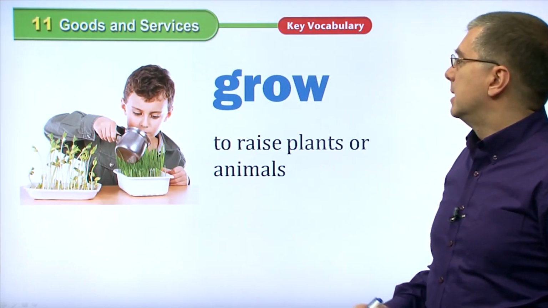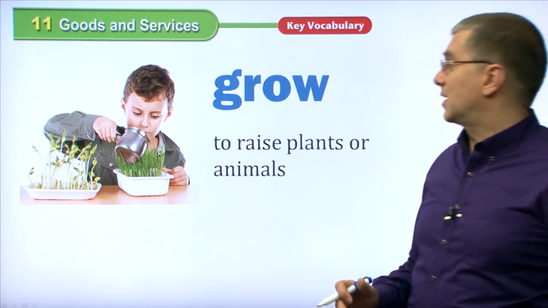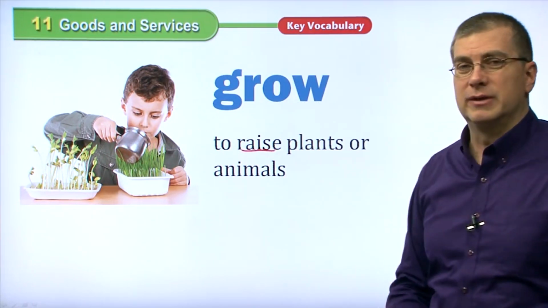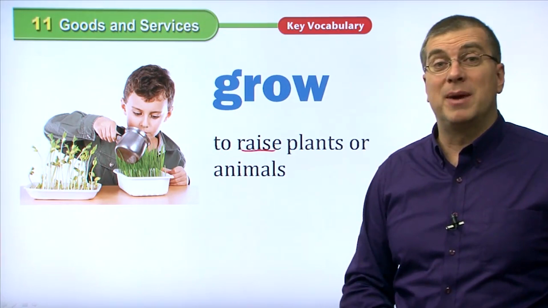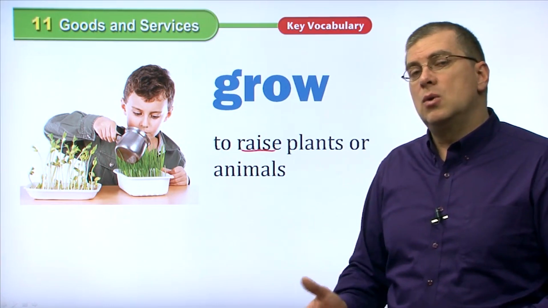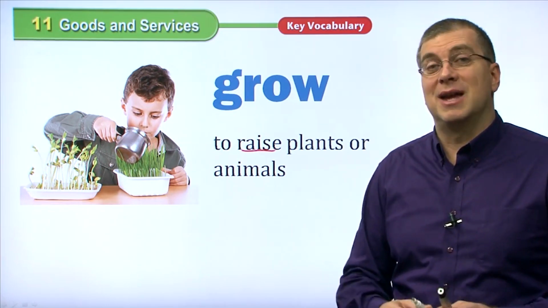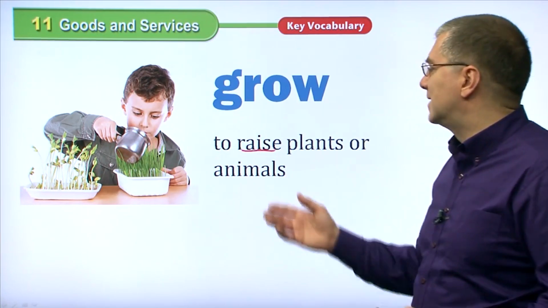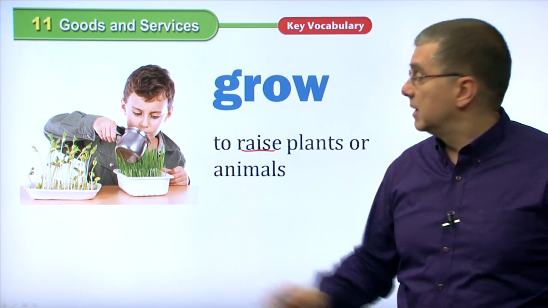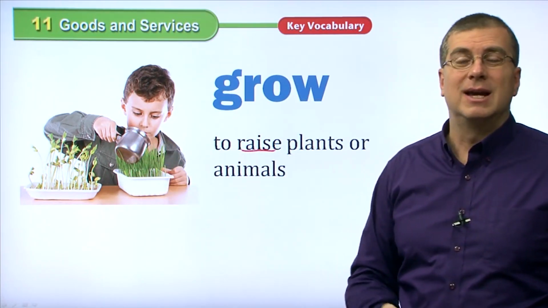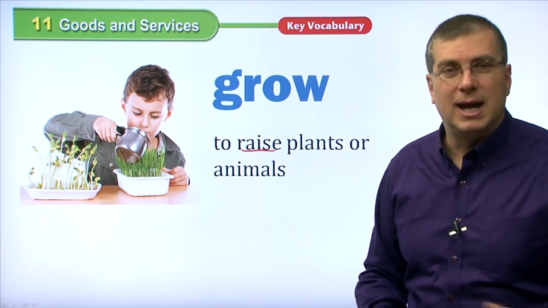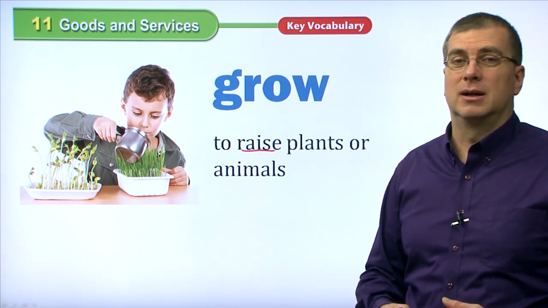Okay? Now, to grow, we're talking a little bit different here. Grow, it means just to raise plants or animals. Do you have a pet at home? Maybe you have a pet dog, maybe a cat, perhaps a hamster. If you have one, you are growing that pet, or that pet is growing. Of course, you're raising the animal. Of course, you usually say raise animals, and you say grow plants. This boy here is growing some plants at his house. Farmers grow plants for food, and of course then they sell those plants at the market.